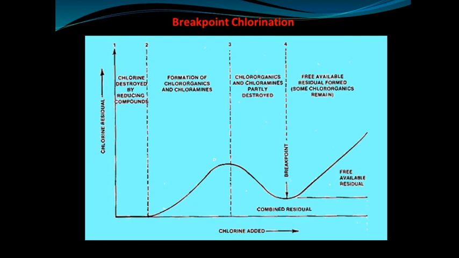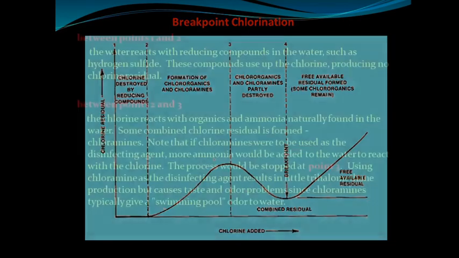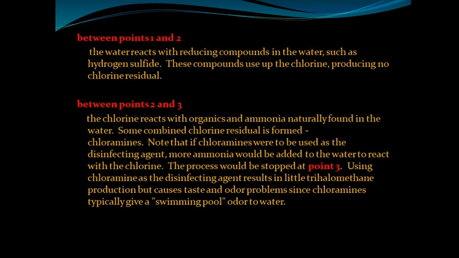And finally, point 4 or zone 4 indicates the breakpoint of chlorination. That breakpoint of chlorination indicates the formation of free chlorine. Okay, so after point 4 you can see the free residual chlorine which is available in that water.